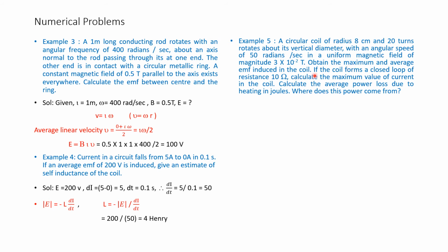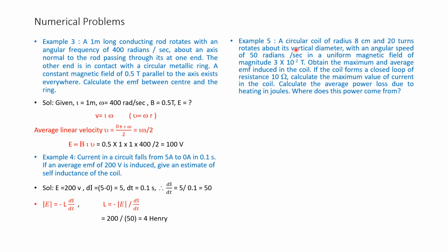If the coil forms a closed loop of resistance 10 ohms, calculate the maximum value of current. So, he has given the resistance as 10 ohms and we have to find maximum voltage, induced EMF and current. Calculate the average power loss due to the heating in joules. Where does this power come from? These are the questions. So, please read the question once again. I will read for you.